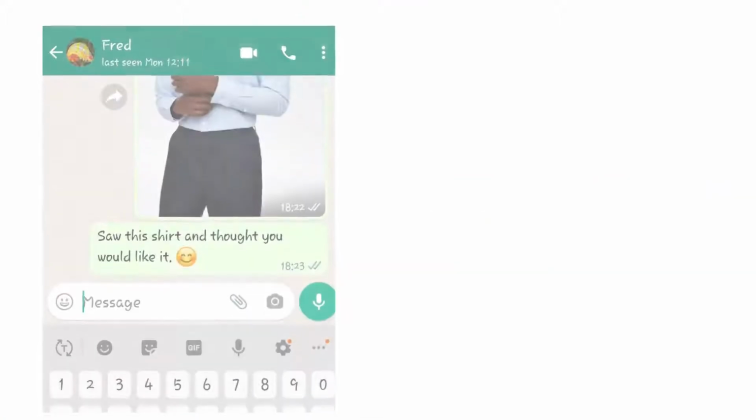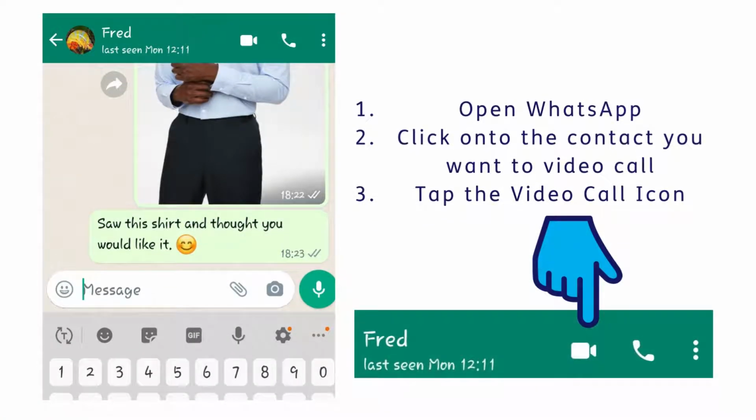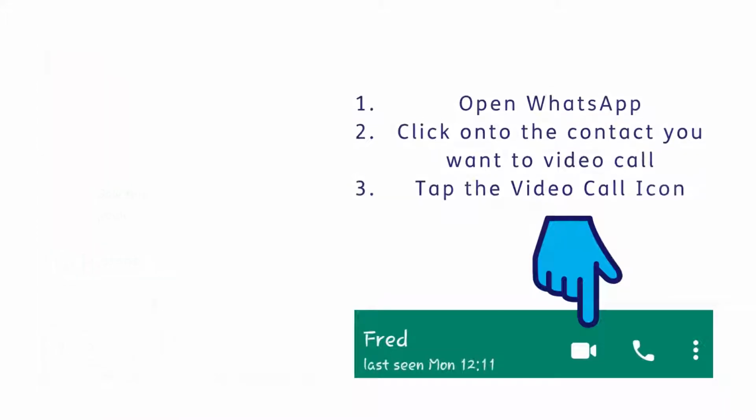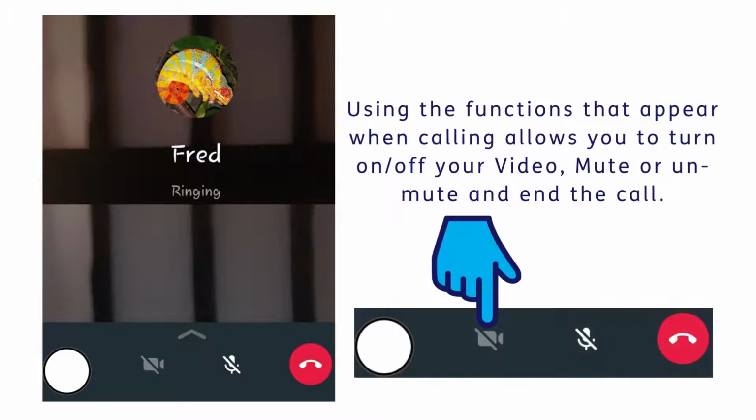To use WhatsApp, you will need to download the application through your Play Store or App Store. The people you wish to communicate with will also need to have WhatsApp installed on their device.